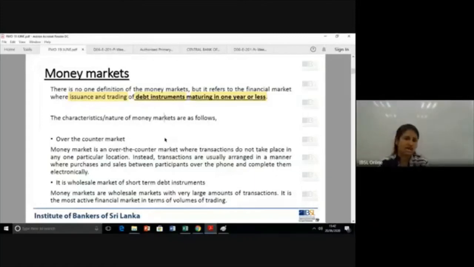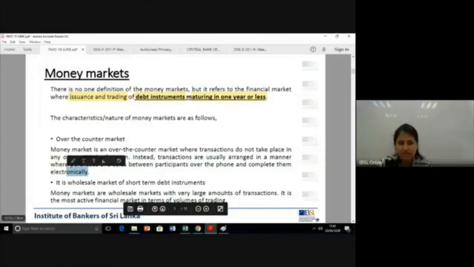It happens in a decentralized way, mostly through calls and computer arrangements. Here we have stated purchases and sales between participants over the phone, completed electronically, and it does not take place in one particular location.